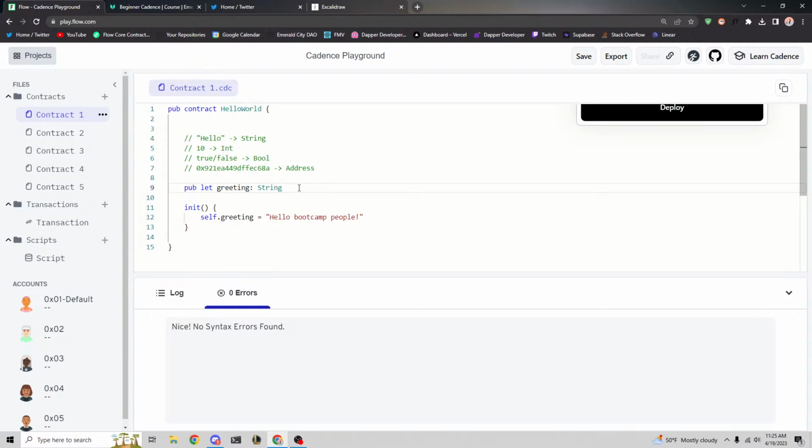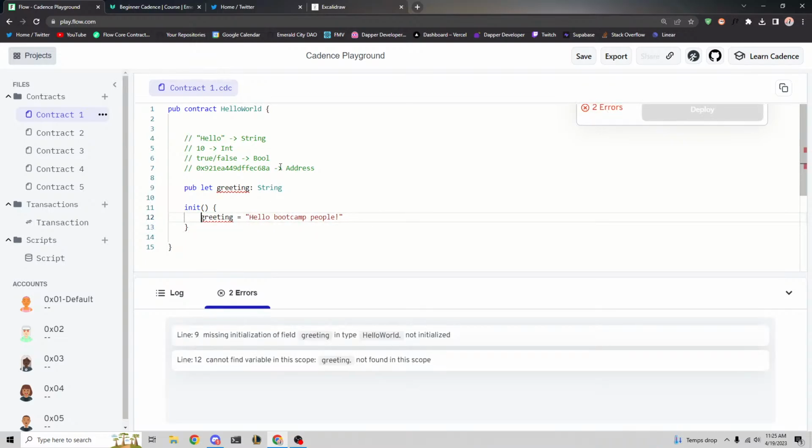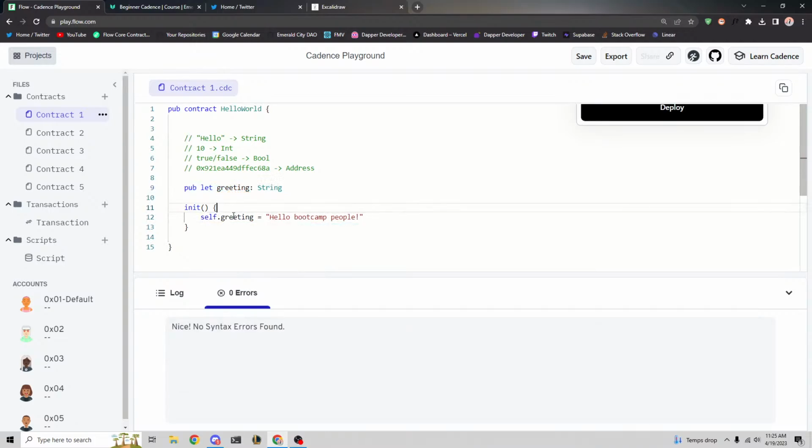Now, some of you may be wondering what the heck this self keyword means. The best way I can describe it is that self just refers to variables defined above it, in the scope above it. But you'll get very used to when you have to use self. You'll notice that if we just put greeting here, it doesn't know what greeting is. We have to tell it that we're talking about the greeting up here, and the way to do that is just to put self dot.